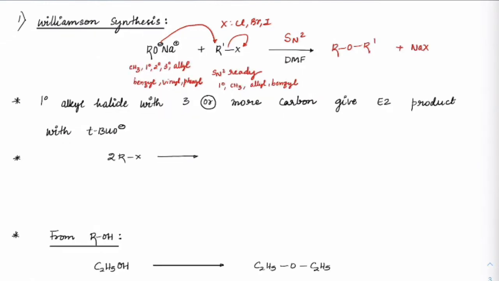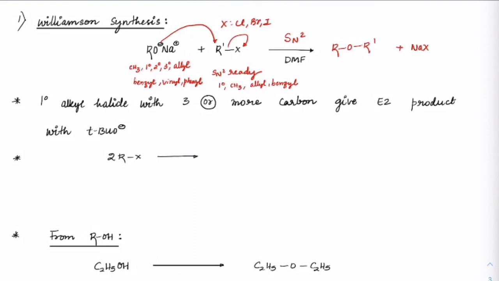Now if this R' is tertiary, then it would usually give the E2 product with tert-butoxide. And if you have an alkyl halide and you treat it with tert-butoxide, you will get the elimination product E2. We will see this through examples. Just make a note of that.